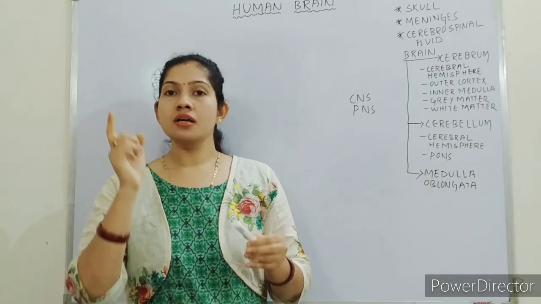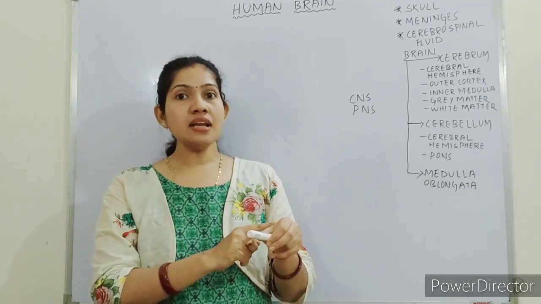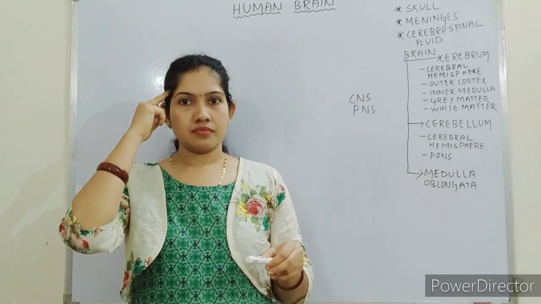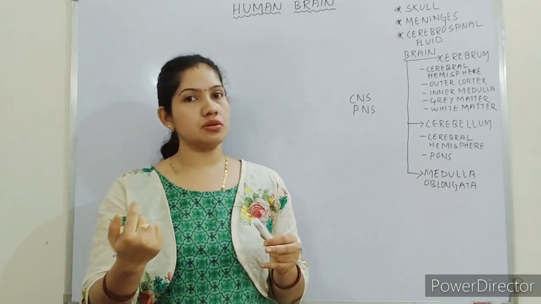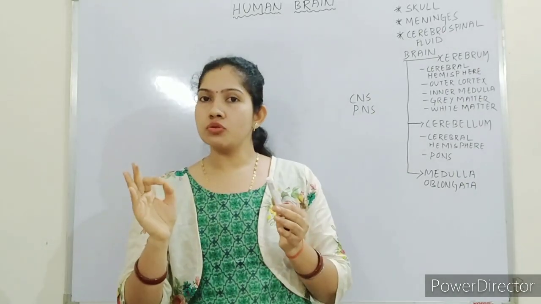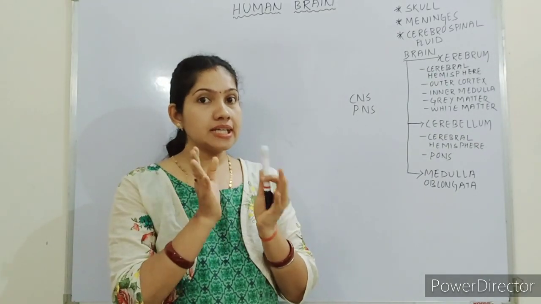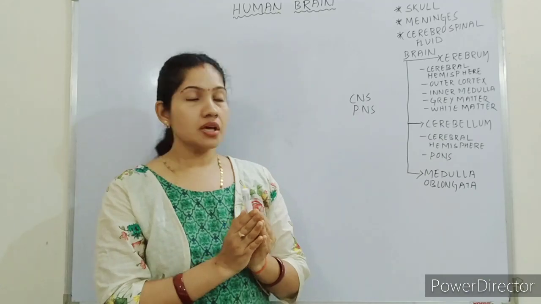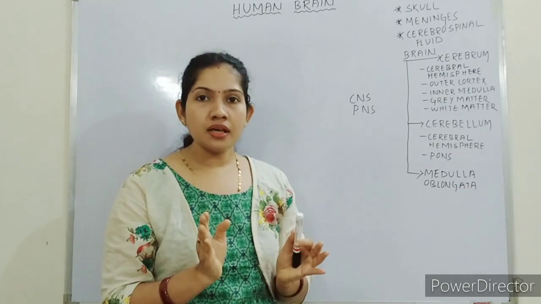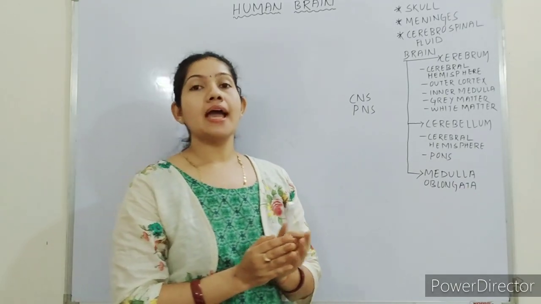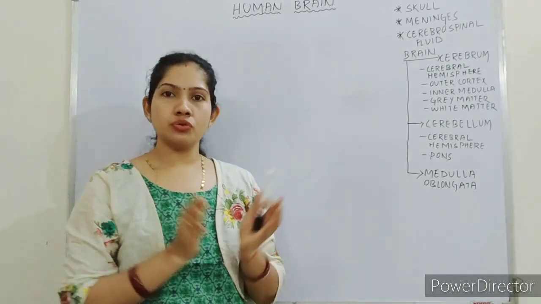As I gave you the example, the biting of a mosquito is the sensation that is taken by the sensory neuron to the brain, and the brain will command our hand to beat the mosquito with the help of the motor neuron. So both the sensory neurons and motor neurons of our body make up the peripheral nervous system. I am not going into details now about the central and peripheral nervous system. The central nervous system, as I said, includes the brain and spinal cord. So today let us start the central nervous system, and here today we will discuss the human brain. Then we will go to the spinal cord.